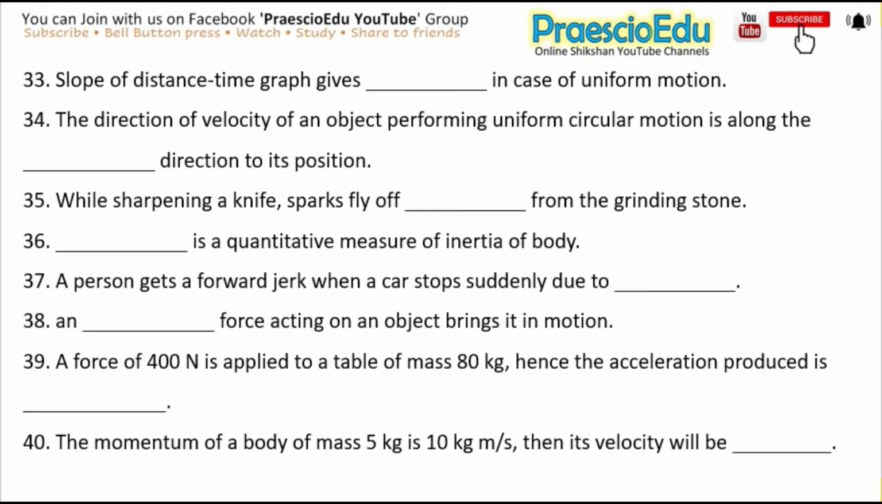So the next is, slope of distance time graph gives dash in case of uniform motion, and the answer is velocity. Okay. Next is, the direction of velocity of an object performing uniform circular motion is along the dash direction to its position, and the answer is tangential.